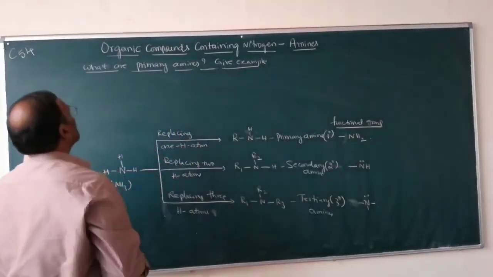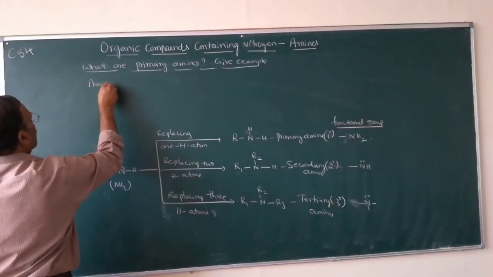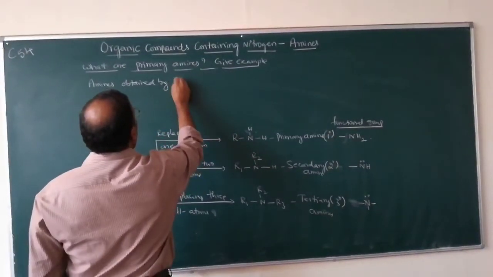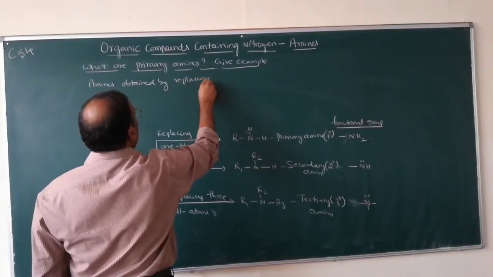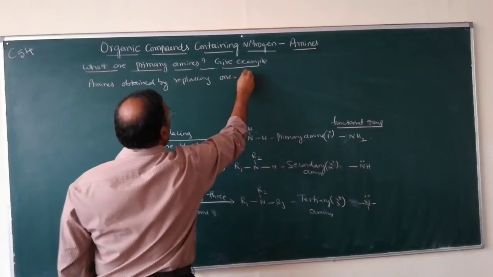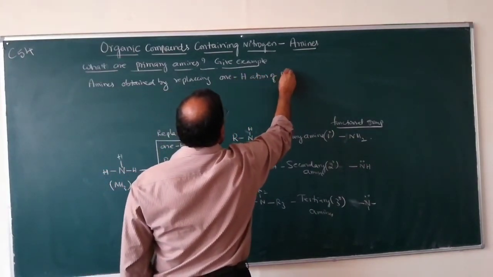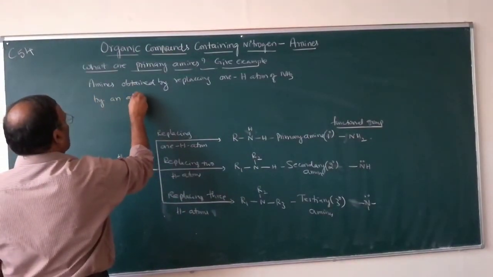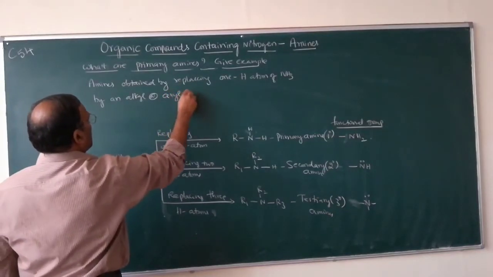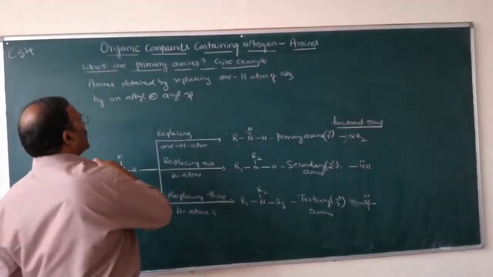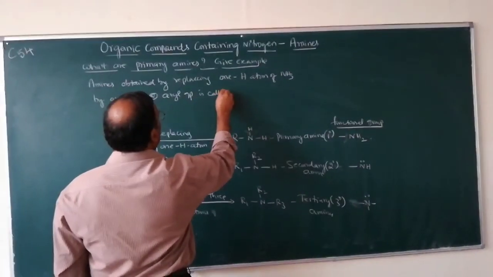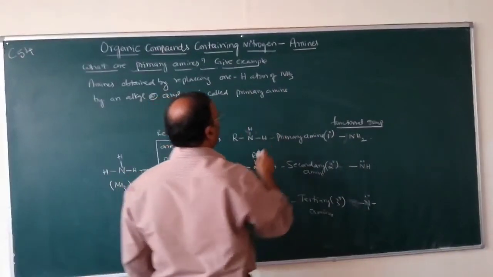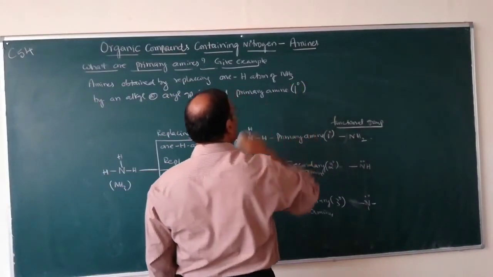Write down: amines obtained by replacing one H atom of NH3 by an alkyl or aryl group is called primary amine. So it is represented as first degree amine.